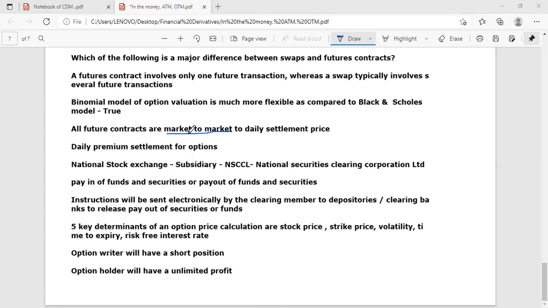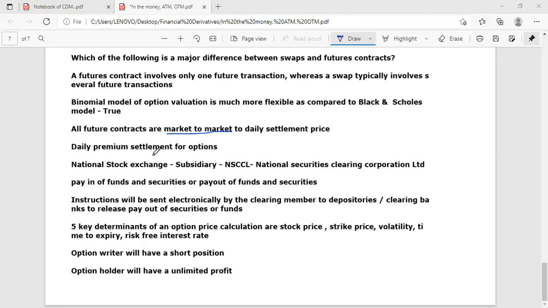All future contracts are marked to market. That means the current profit or loss is debited or credited in the account. Daily premium settlement for options.